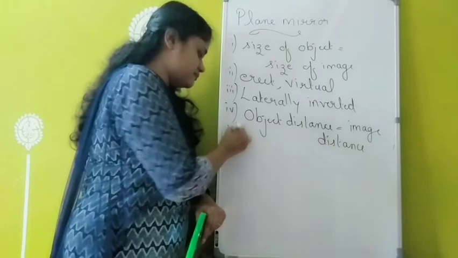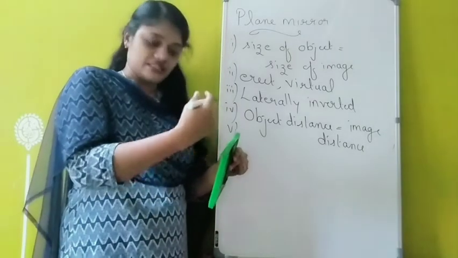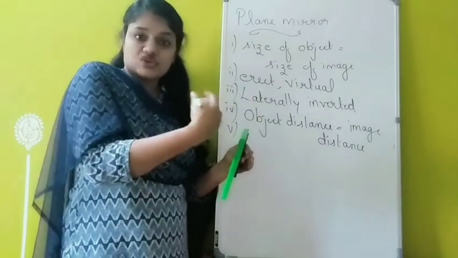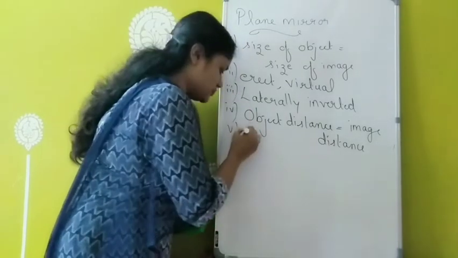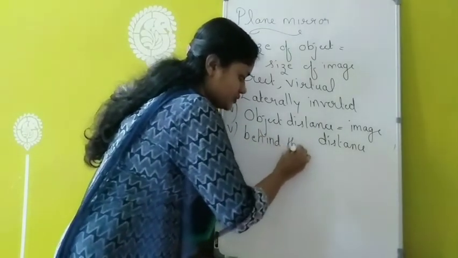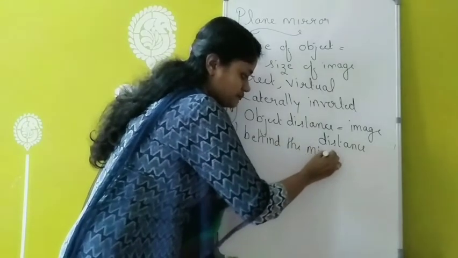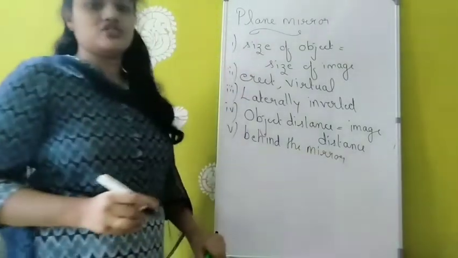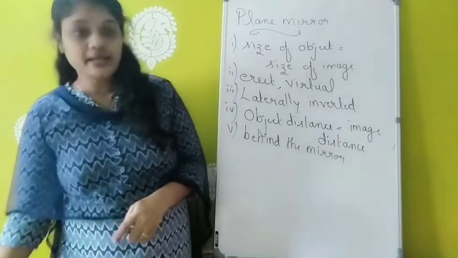Then the fifth one: where is this image formed? It is formed behind the mirror. The position of the image is behind the mirror. So these are the properties of the image formed by a plane mirror.